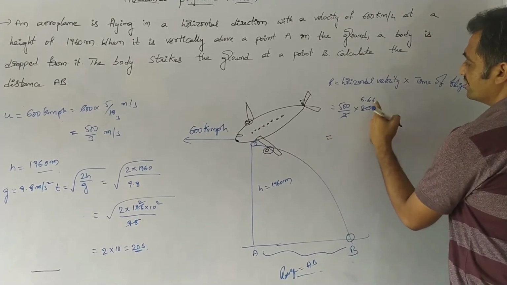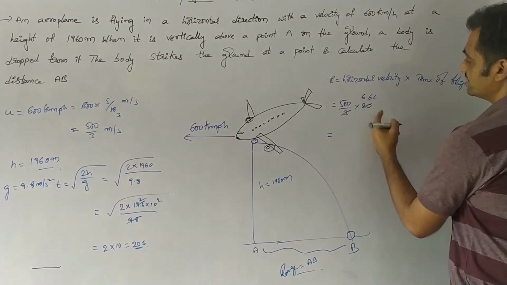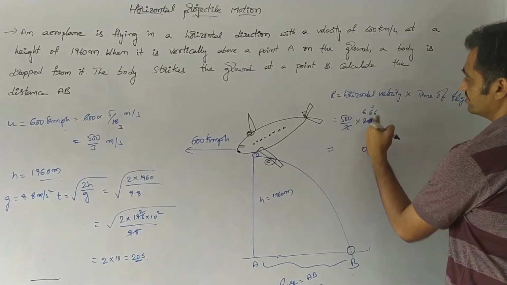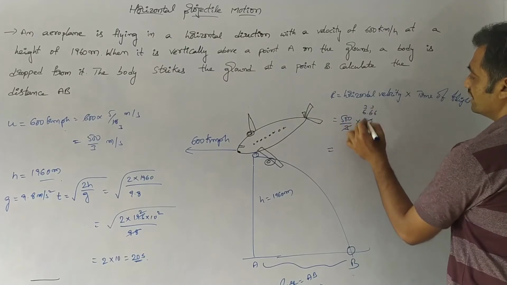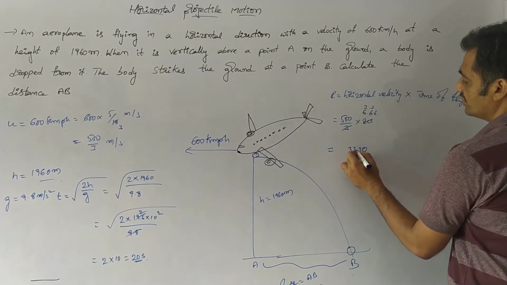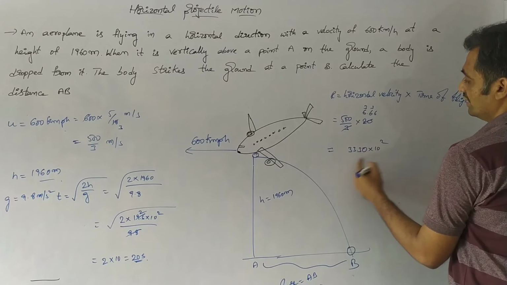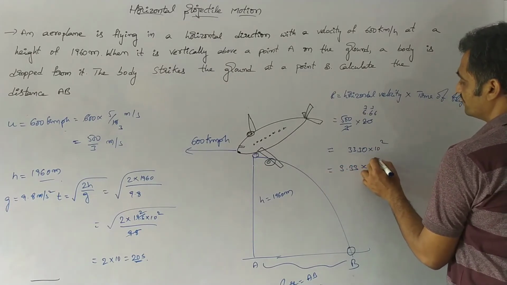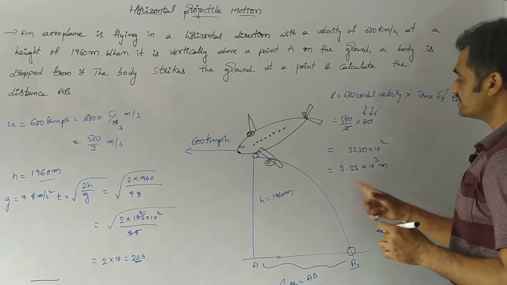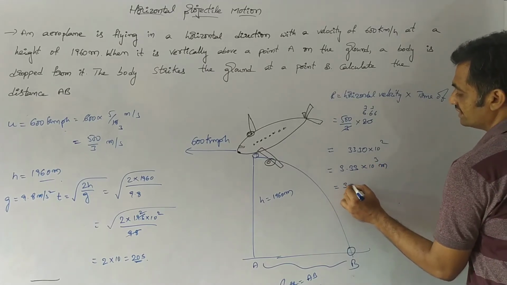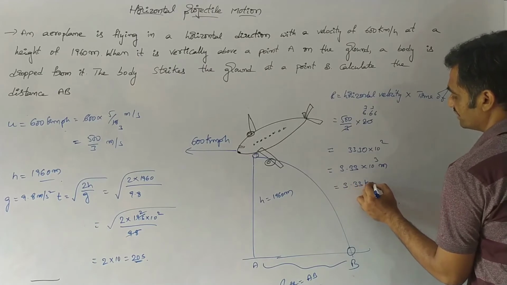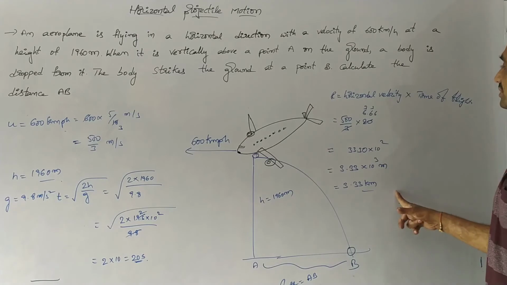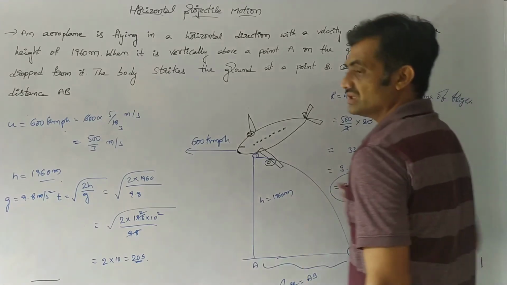If I multiply, 5 3s 5 6 30, and again 5 6 30 33, we get 33.33 into 10 square. Now we can write this equation as 3.33 into 10 to the power of 3 meters. In terms of kilometers, it can be represented as 3.33 kilometer, where we know that 1000 meter is equal to 1 kilometer. So this is the answer. Take a screenshot. We will continue.